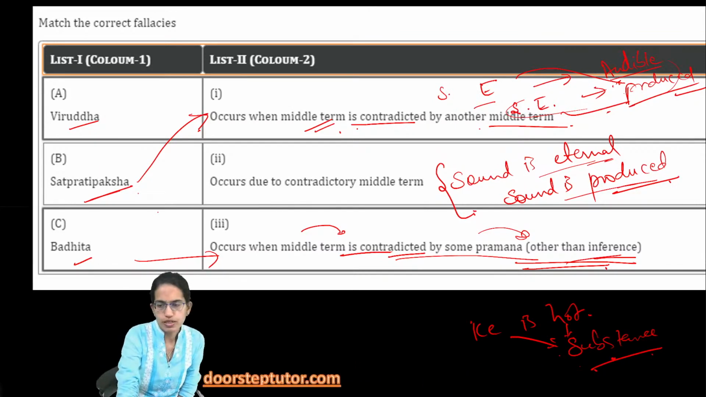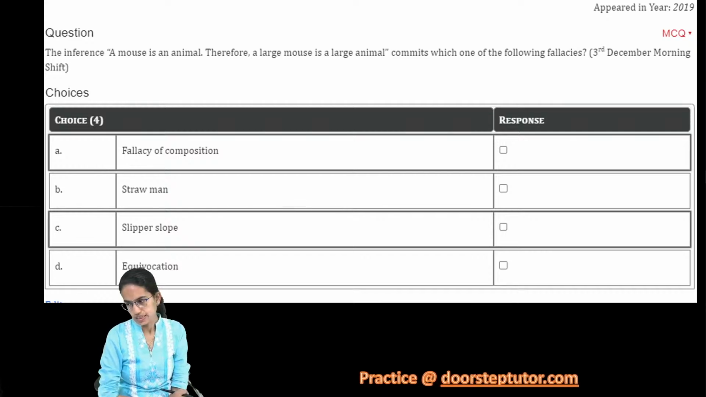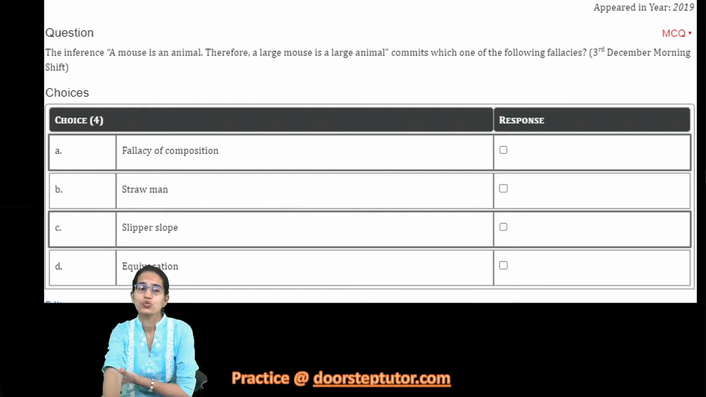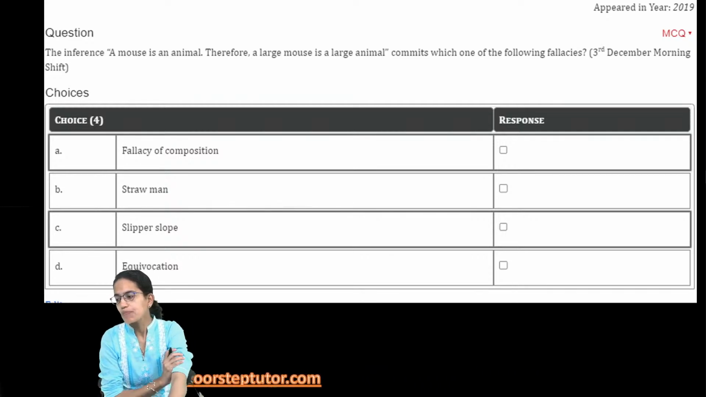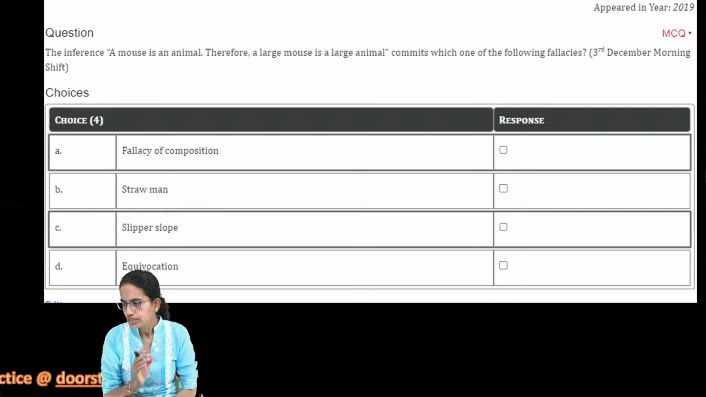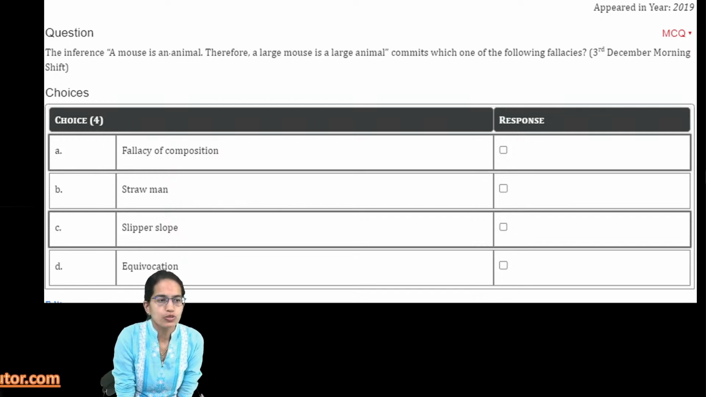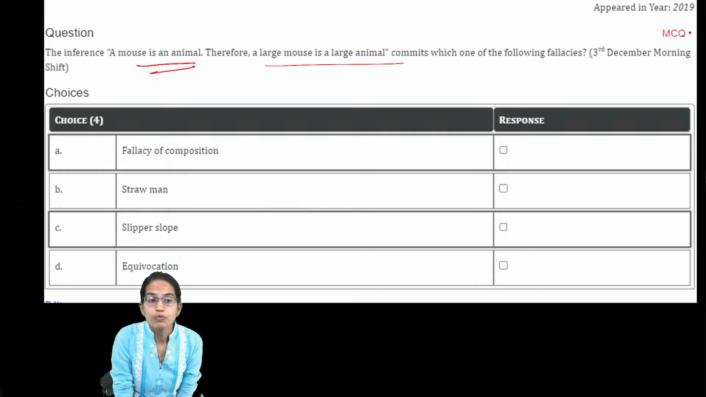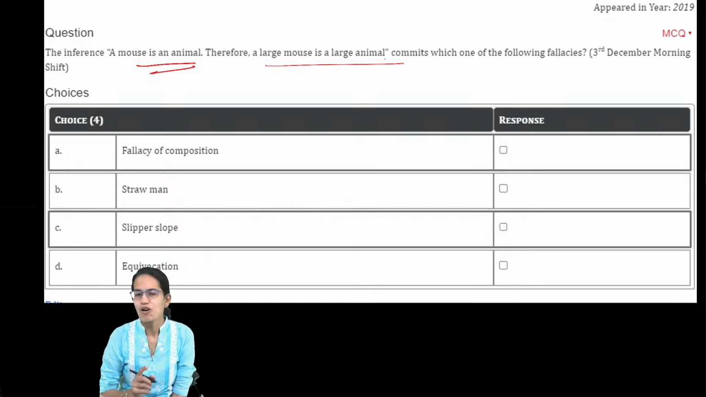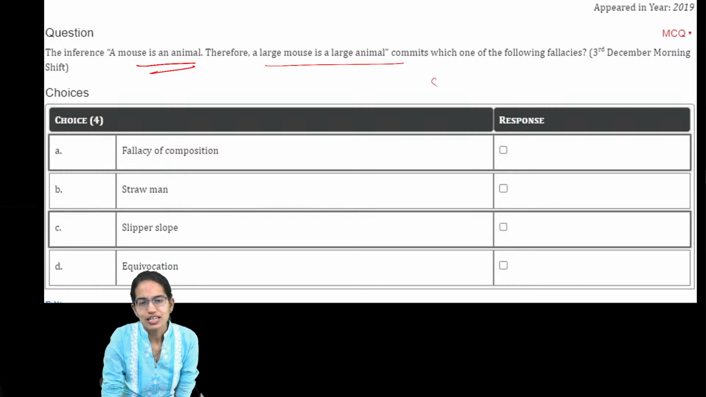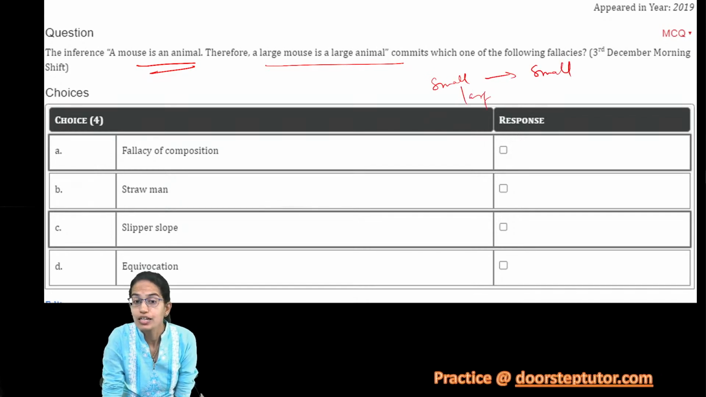So three important terms that we have gone through here. I hope that's clear. This is an extremely important question, the type of fallacies, right? Now this fallacy says a mouse is an animal, a large mouse is a large animal. Now this is obviously a fallacy. I cannot say a small mouse is a small animal or a large mouse is a large animal.